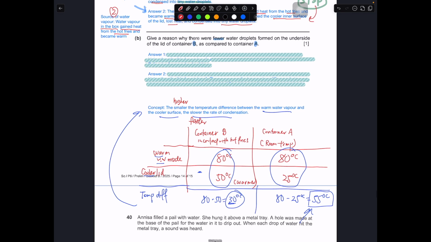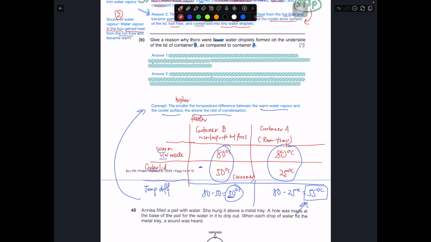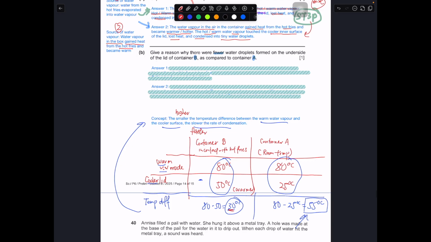So now when we go back to this, it's really about how to answer this part. If you have a smaller temperature difference, then of course the warm water vapor will lose heat slower, or less water vapor will lose heat. Then of course you have less condensation, less water droplets. So now we take a look at this: why there were fewer on the lid of container B. This is the main focus. You should answer for B, for less water droplets. So your explanation should be less condensation.